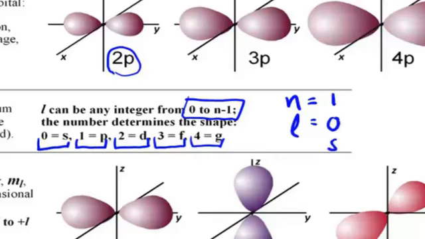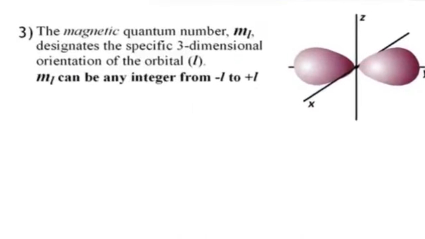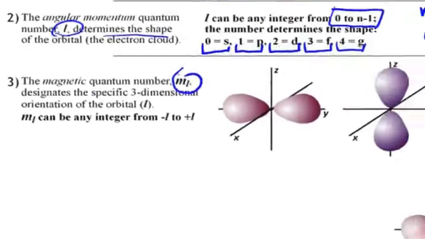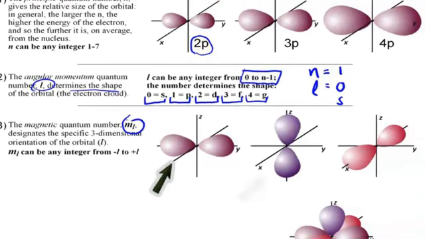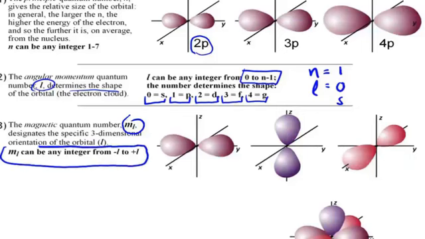And the third quantum number, the magnetic quantum number, m sub l. Here, we can see that the three p orbitals exist in different orientations in three-dimensional space, and that is what the magnetic quantum number m sub l is telling us. m sub l can be any integer from negative l to positive l, and each integer represents a different orientation in space.